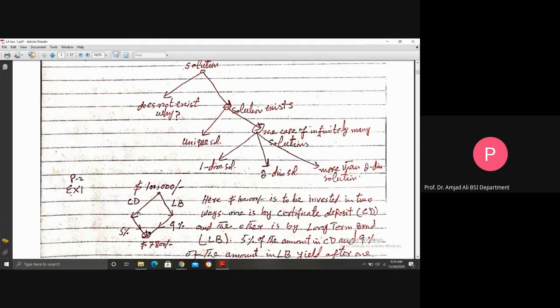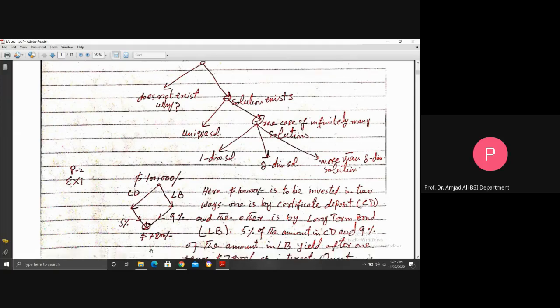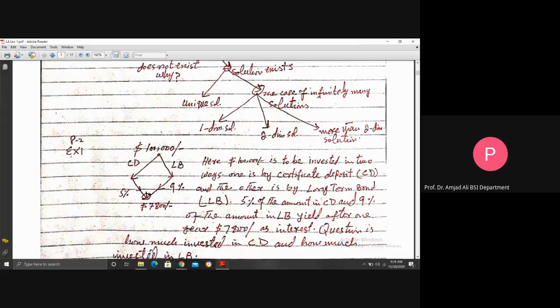After 1 year, 5% of one amount and 9% of the other gives you interest of $7,800.